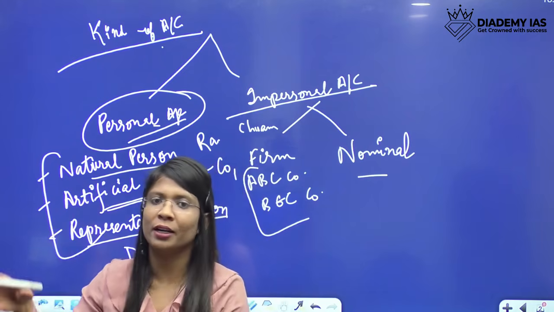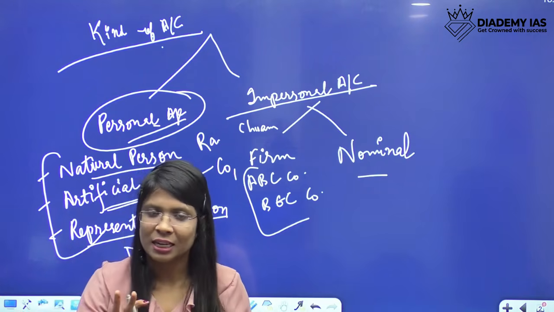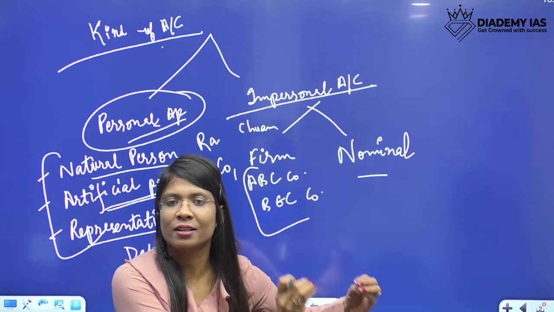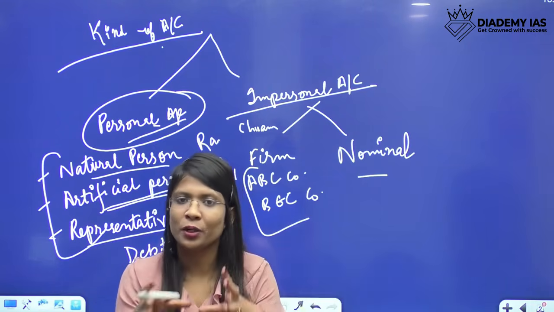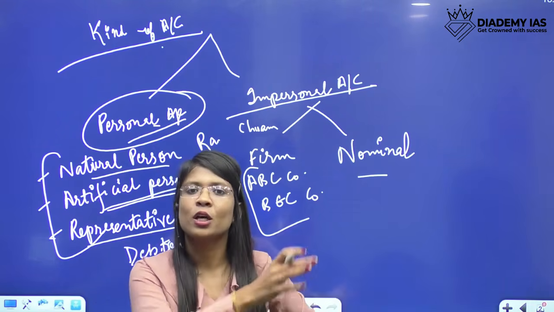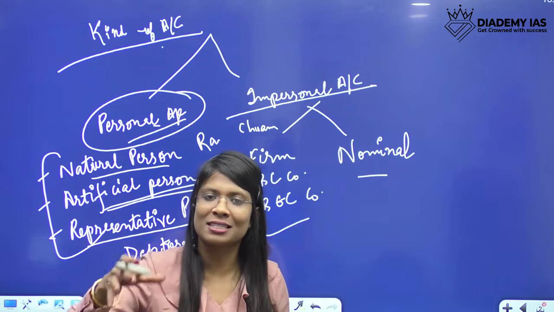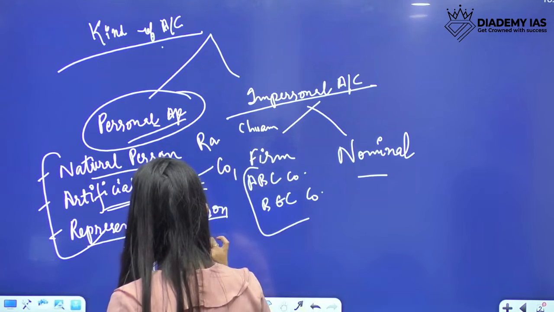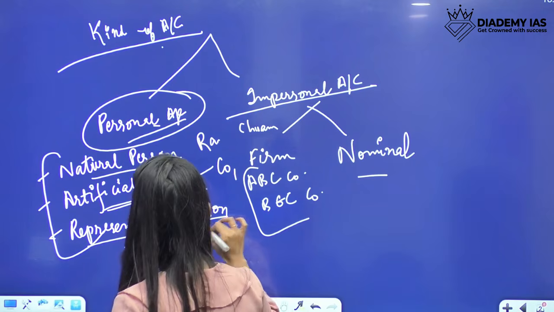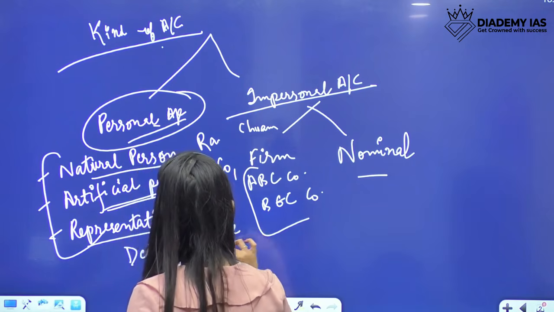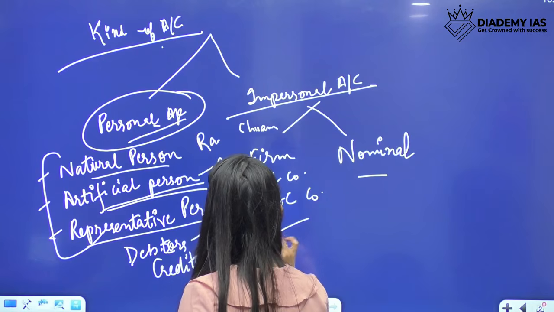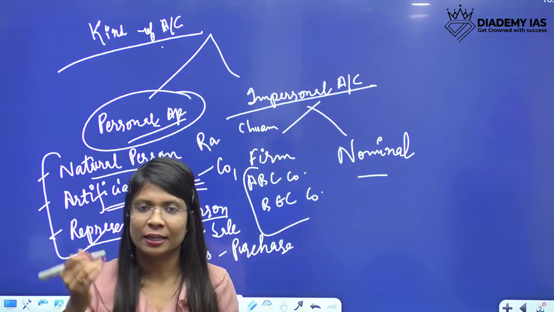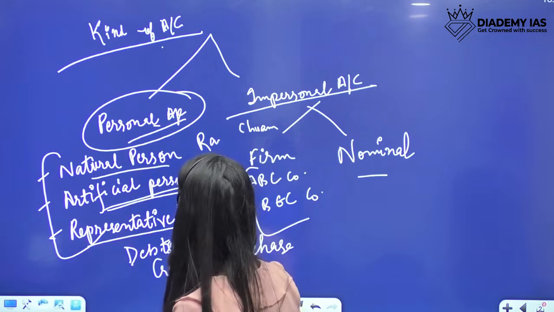So debtors would be representative of certain persons, so they will be under personal accounts. Does that make sense? They represent certain persons, so they would be termed under personal accounts. Same is the case with creditors. Debtors are for sale. Creditors are for purchase. Right? Debtors, creditors. Then comes owners.